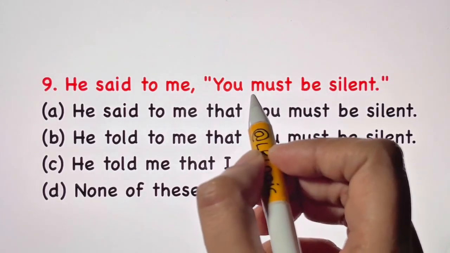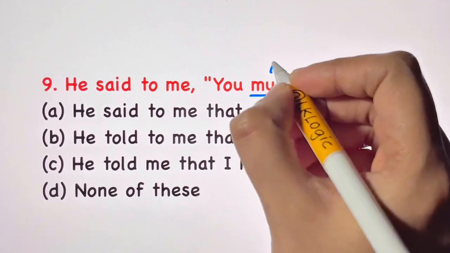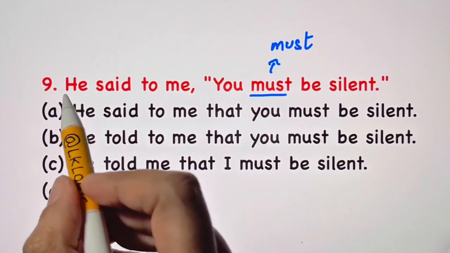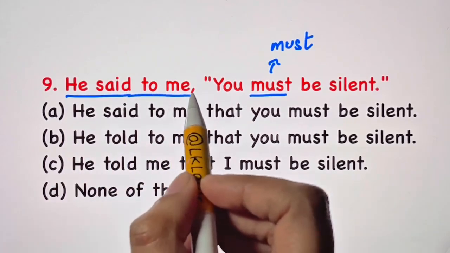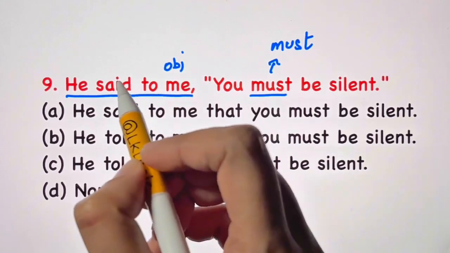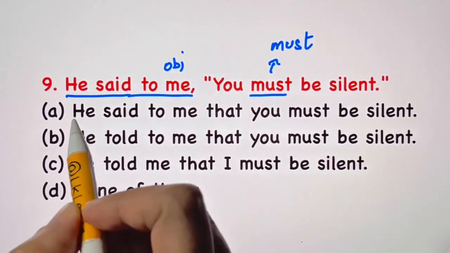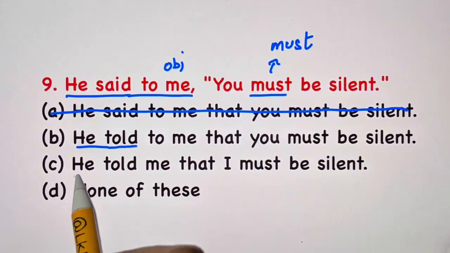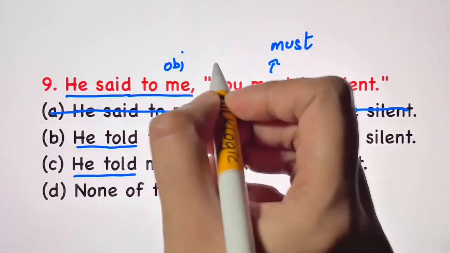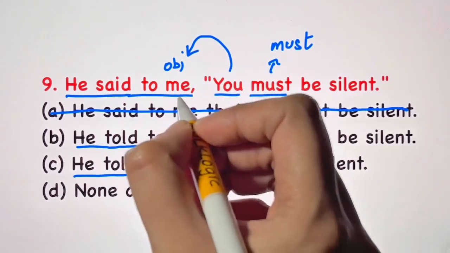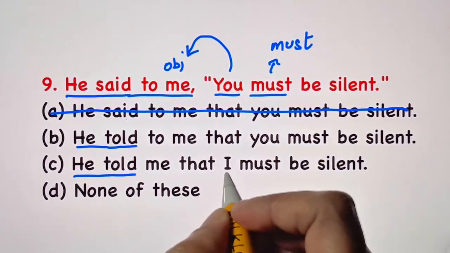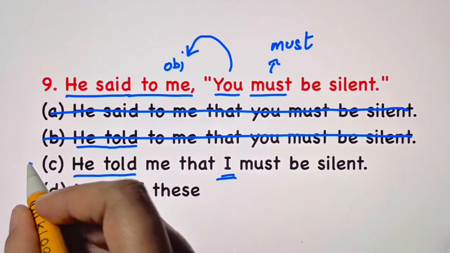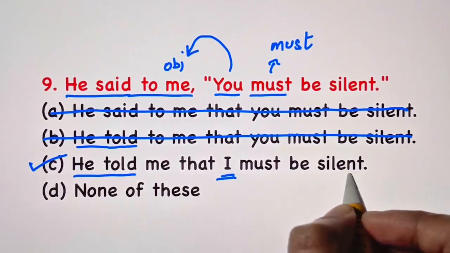Question 9, he said to me, you must be silent. Now remember guys, if you have must in a sentence, must will remain must as it is. It will not change. Now here you have he said, it is in past tense, to me. You have the object. So said will change to told. So here you have he said, let's strike it off. Here you have he told. You is a second person which will change according to the object. Who is you here? Me. And me is I. So it will change into I, not you. So this is also wrong. Right answer is C. He told me that I must be silent.